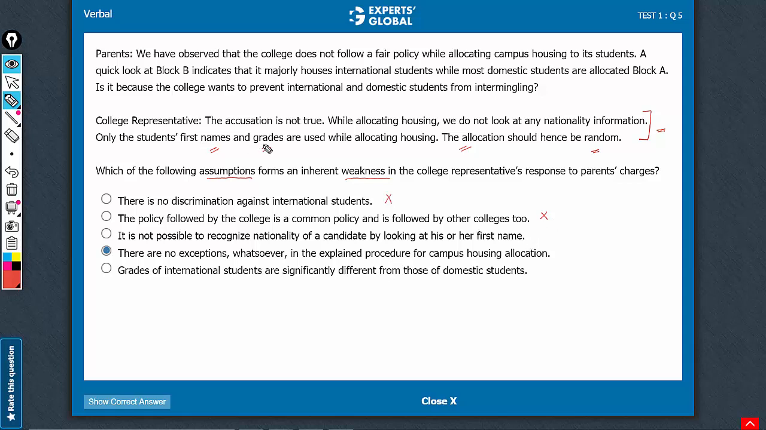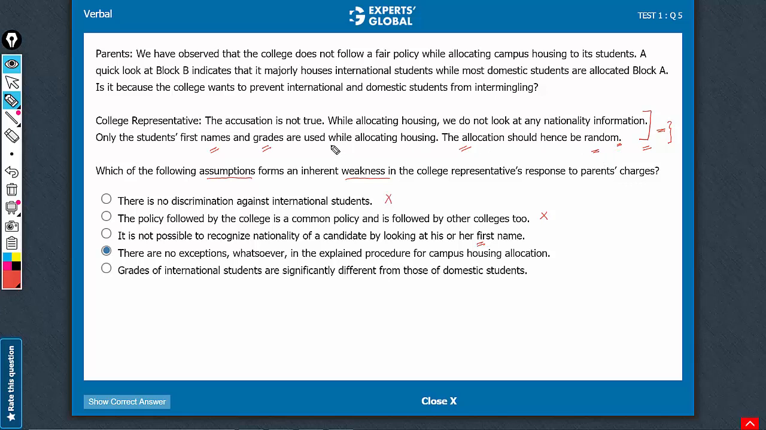Now, if first names and grades are the only factors considered and it is not possible to recognize nationality by the first name, that means that this argument is strengthened. On the contrary, if it were possible to identify nationality by looking at one's first name, then this reasoning would be badly weakened and the argument would go haywire.